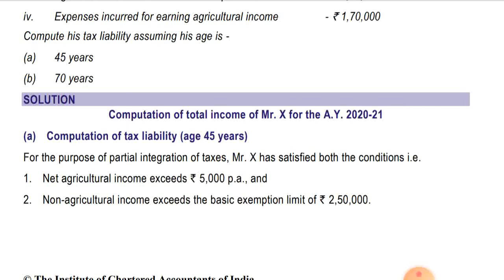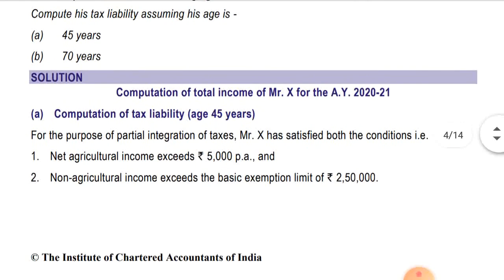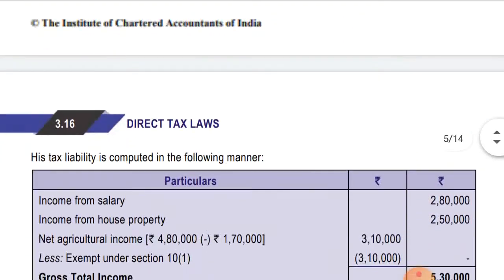Both the conditions are satisfied in this case, as he has already 2,80,000 as salary, so it is exceeding 2,50,000. That is also satisfied, and net agriculture income is coming to 4,80,000 minus 1,70,000, that is 3,10,000. So his agriculture income will be taken for the purpose of slab, and accordingly we will solve it. Okay, now let's see.